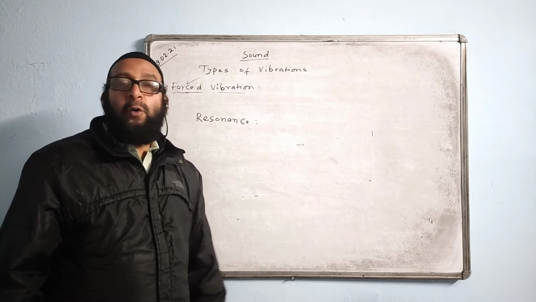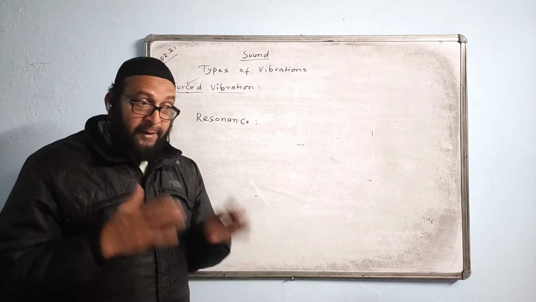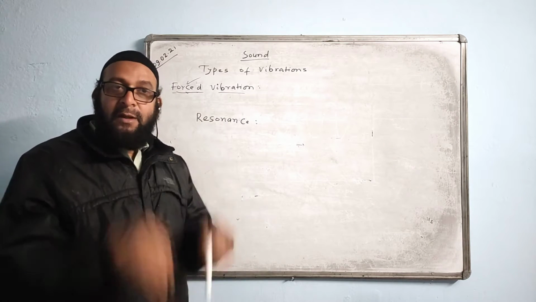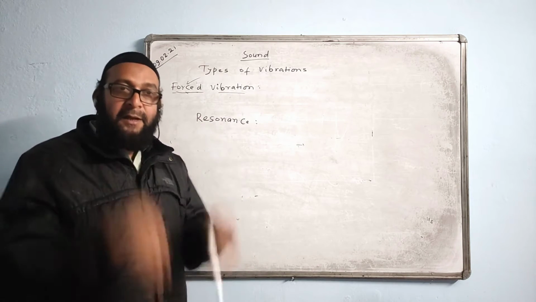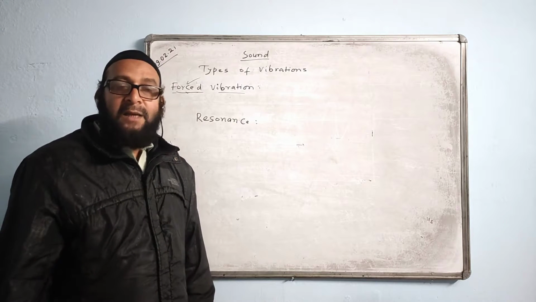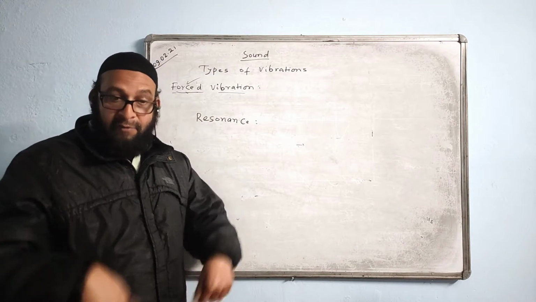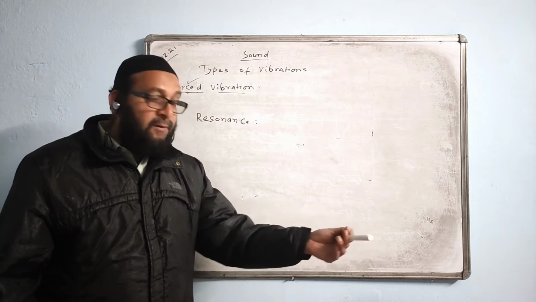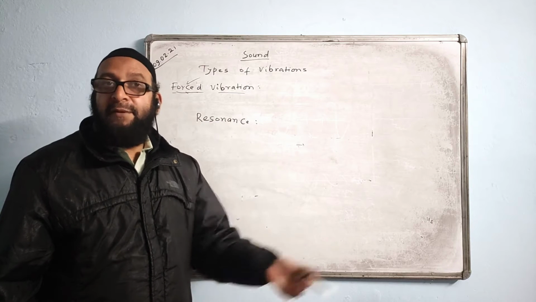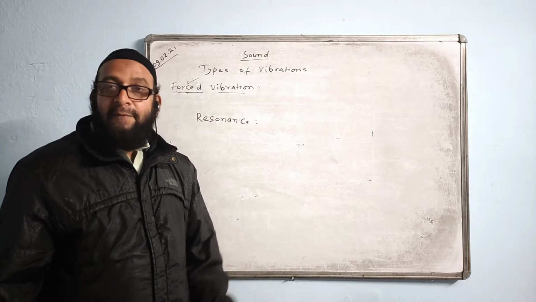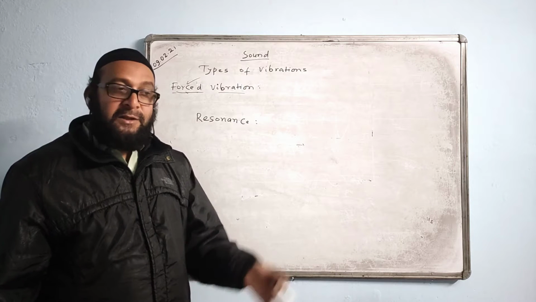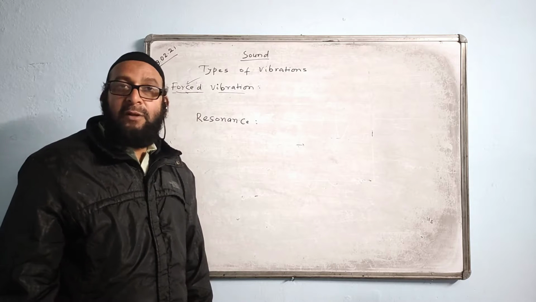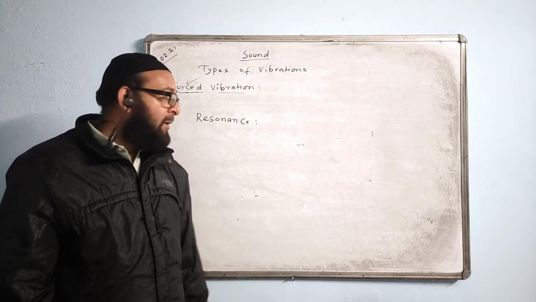Now, another example: soldiers are not allowed to march on a wooden bridge. Because if they march, they are applying a large periodic force again and again. By chance, if the external frequency of their force becomes equal to the natural frequency of the bridge, then the bridge will pick up the vibrations and vibrate with the increased amplitude. And when the bridge vibrates, there is a chance that the bridge may collapse. So that's why they are not allowed to march on a bridge.